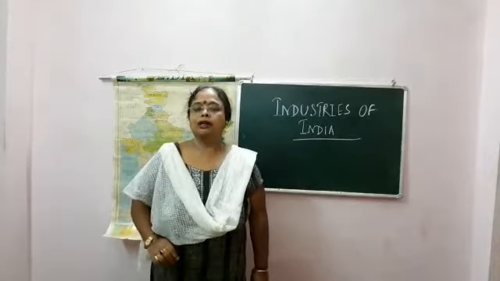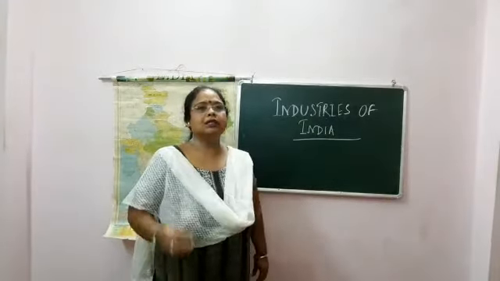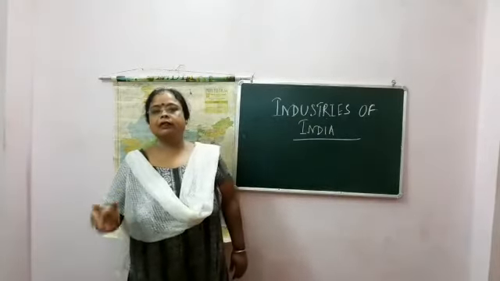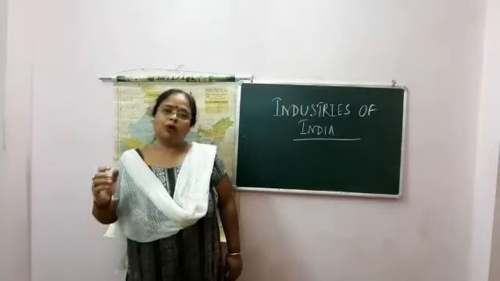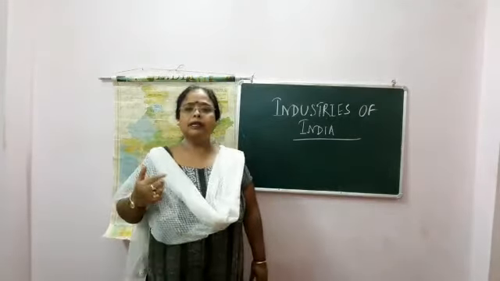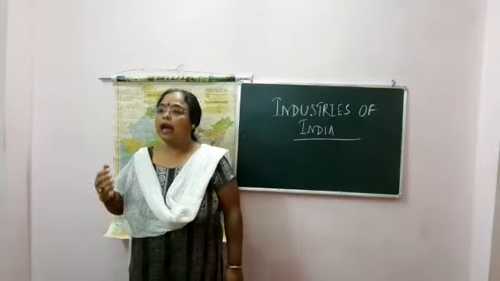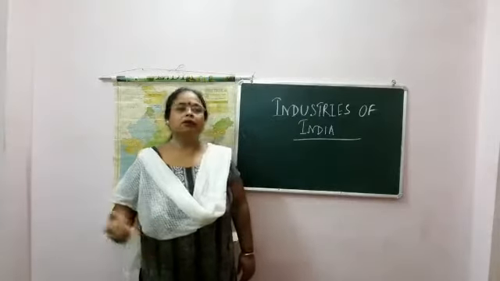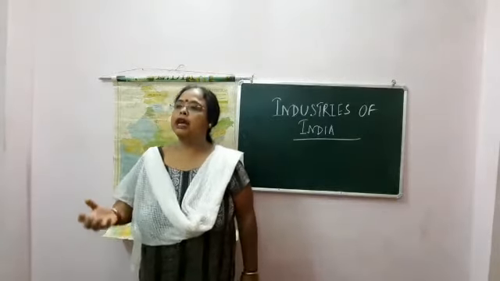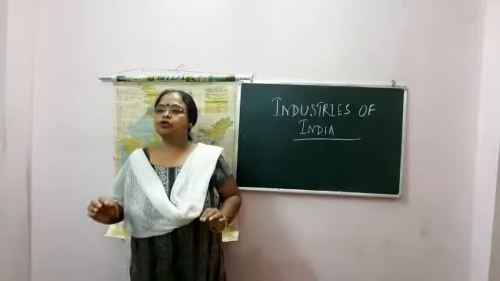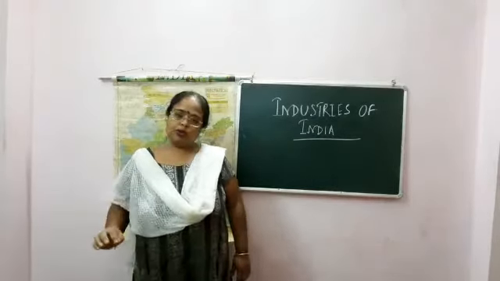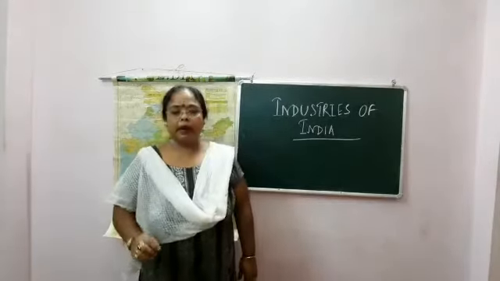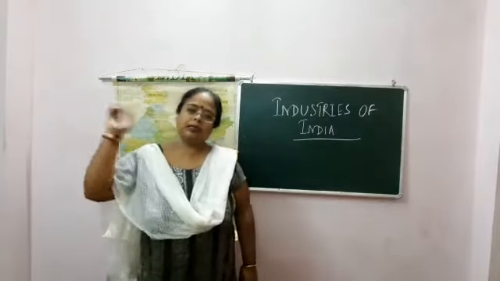Water supply. Some industries, like the jute industry, need water for cleaning and dyeing. Any industry needs water supply for running. The iron and steel industry also needs water, and the textile industry needs it for bleaching and washing. So industries should be located very close to wherever water is available. After that, market. Market means not just the local market.